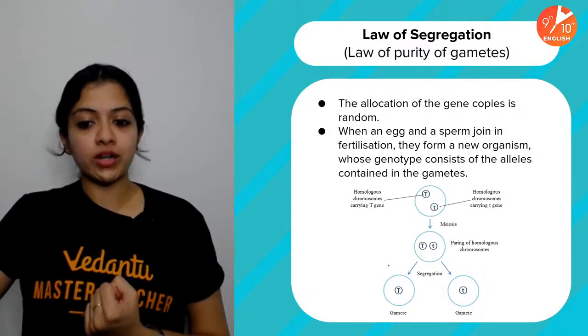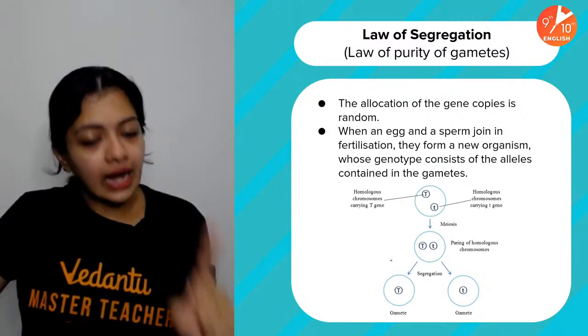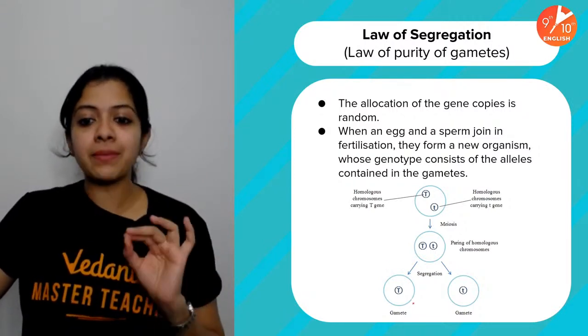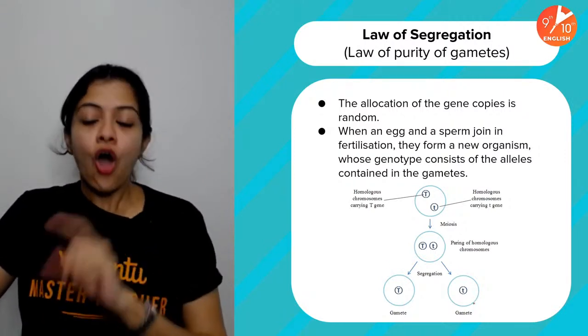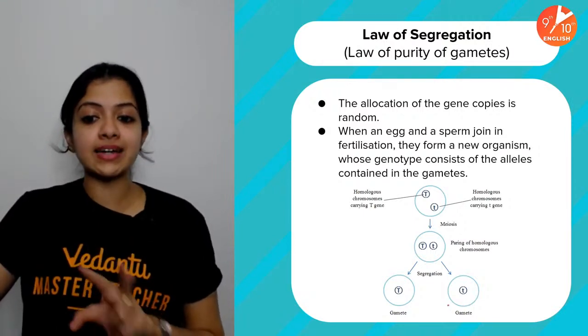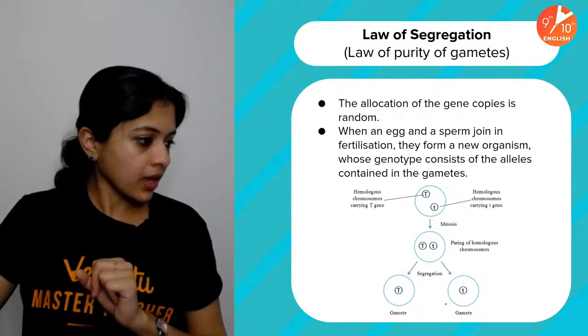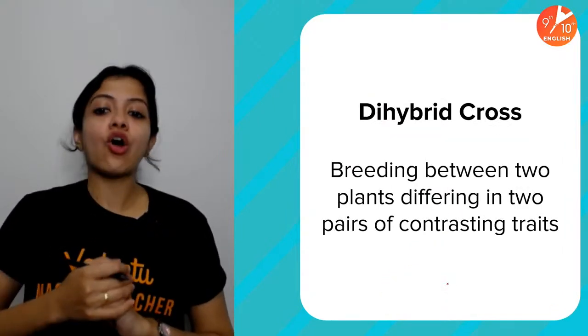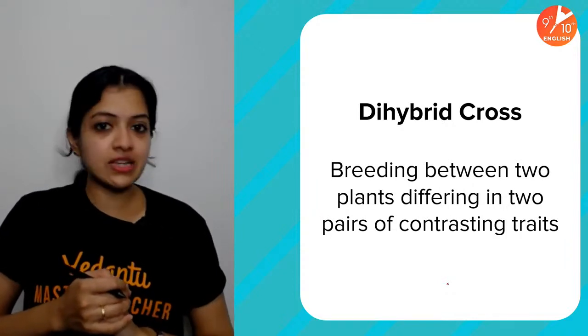Which means a gamete is pure for a particular character. A gamete would contain either a capital T or a small t. A gamete wouldn't contain both of them together. So this is about the law of segregation or the law of purity of gametes.